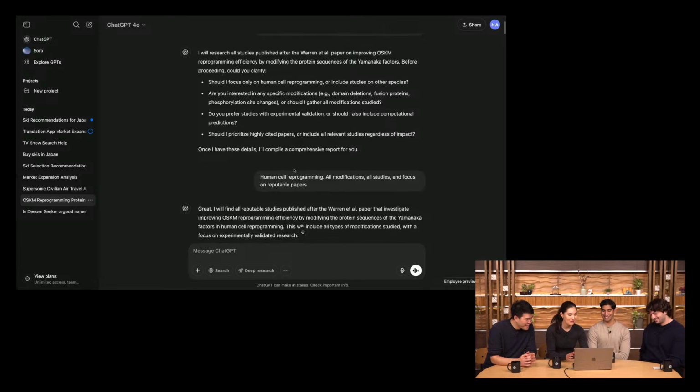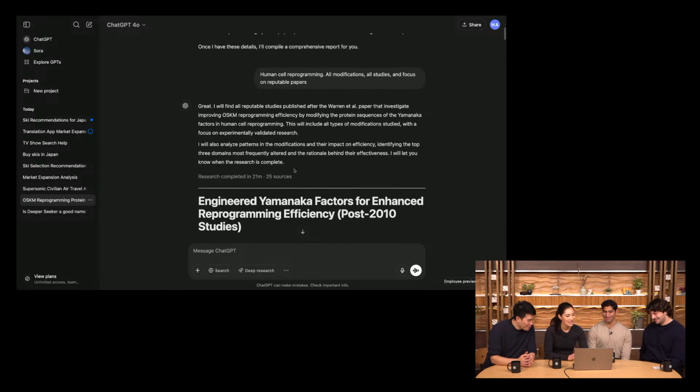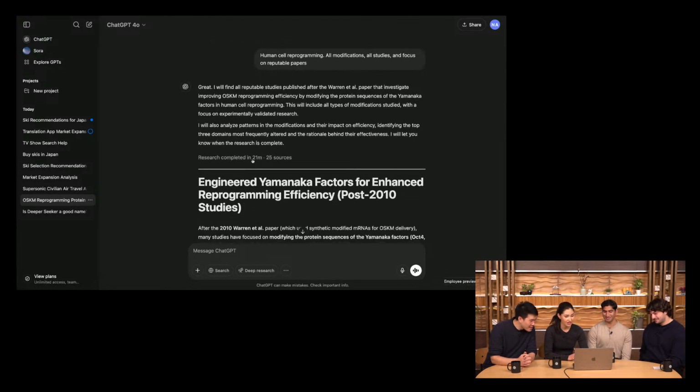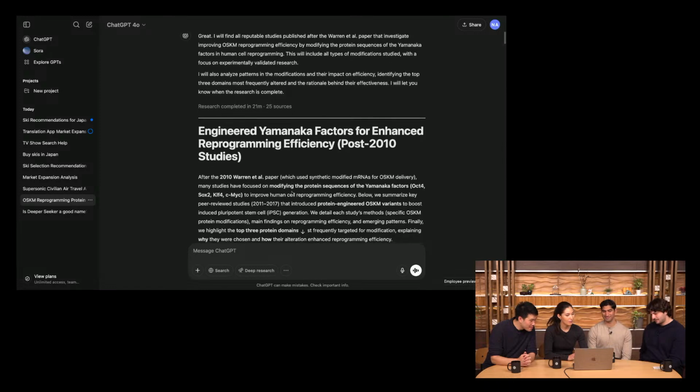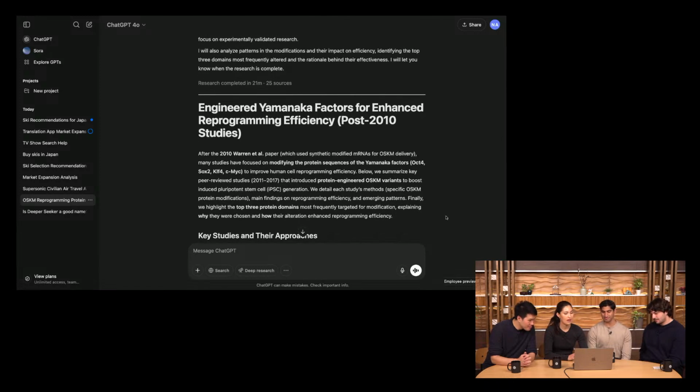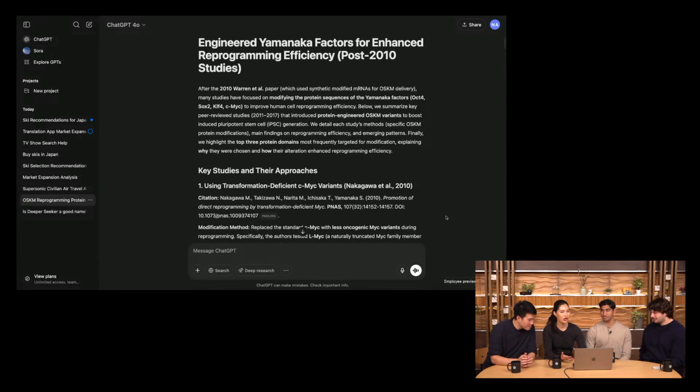So it asked some clarifications, we followed up, and then this task, the model took quite a long time, and it was able to find a bunch of different papers that are on the same topic. And when we showed this to our friend, he said that it was a pretty good response. So it was a good vote of confidence for the model. And then one final example.